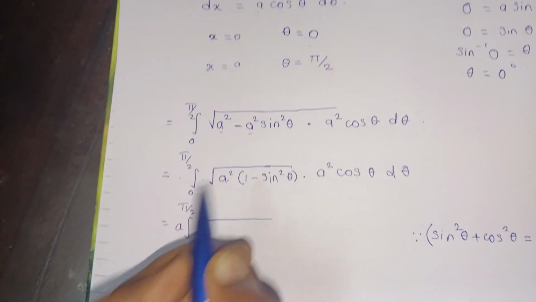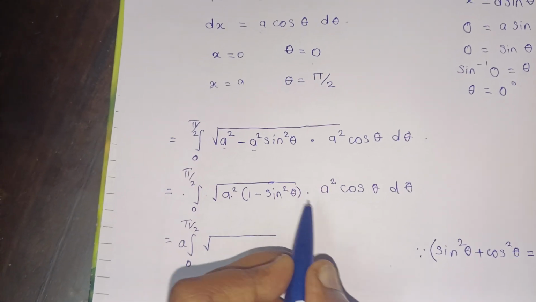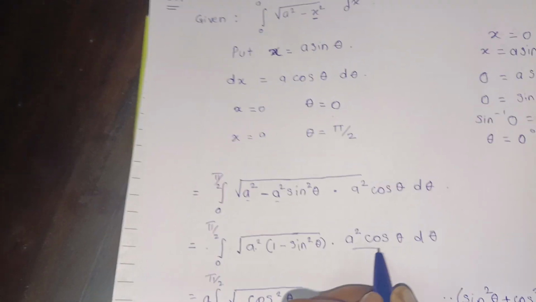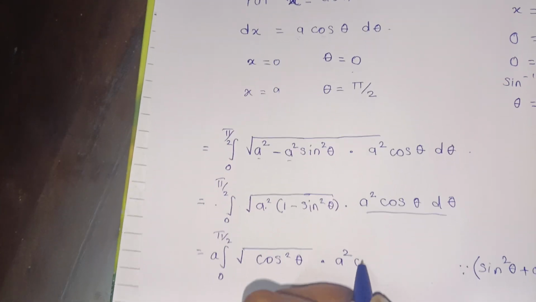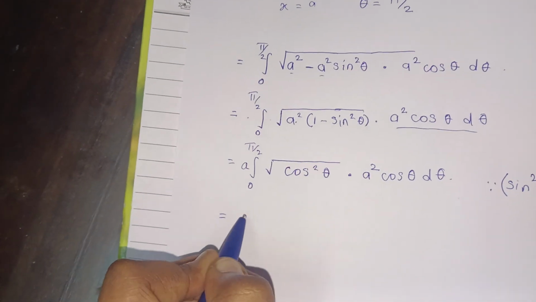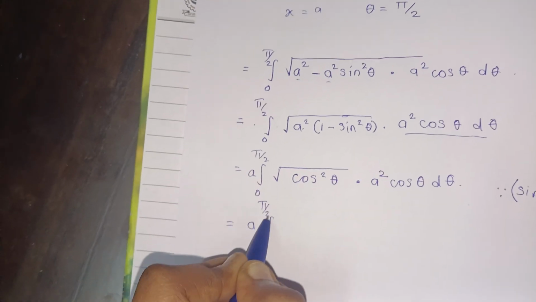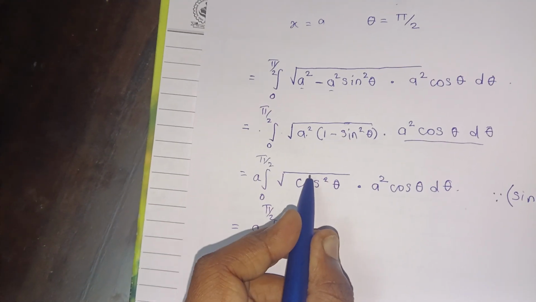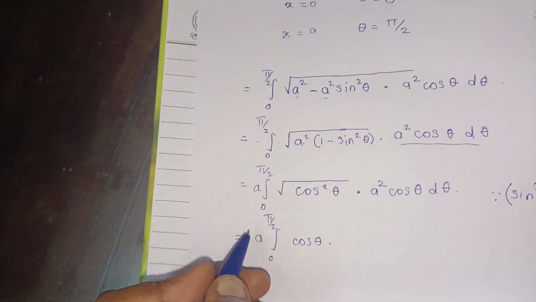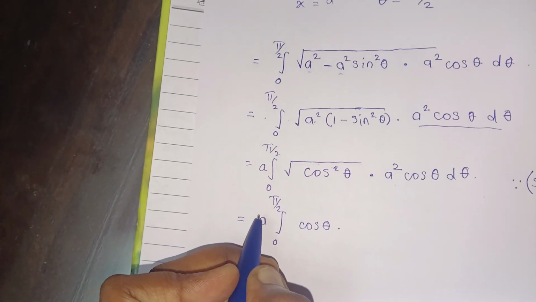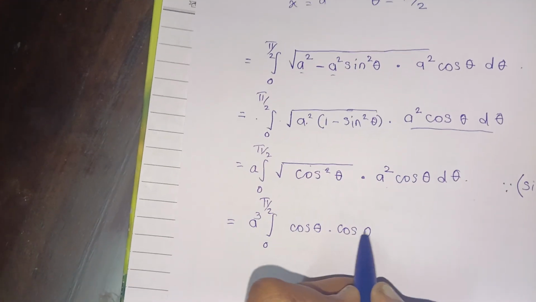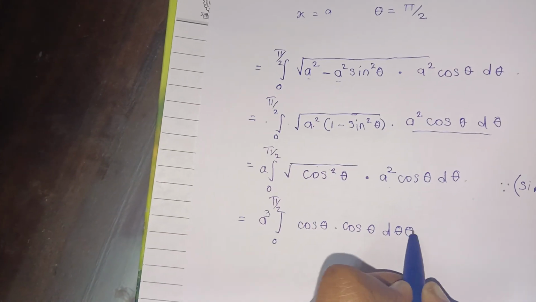So we will put cos square theta in place of 1 minus sine square theta, and as it is, the a cos theta d theta. Under root cos square theta becomes cos theta.